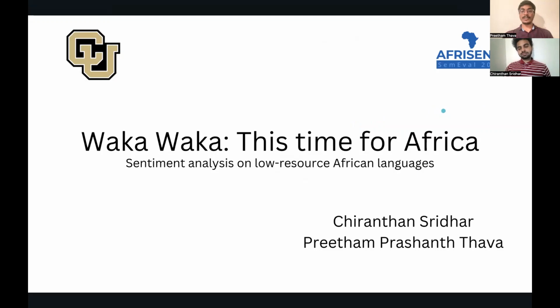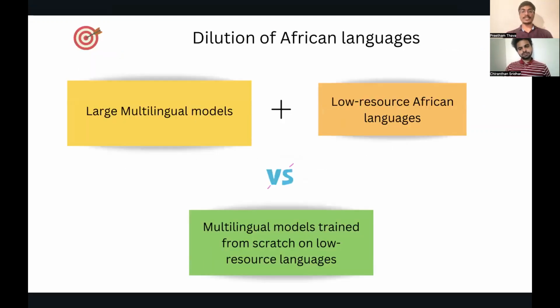We mainly have three research objectives which we are working on. Starting with the dilution, which means we perform experiments with a non-African large language model and an African large language model and try to understand the knowledge gain between them when we train them with a sentiment analysis corpus of low resource African languages.